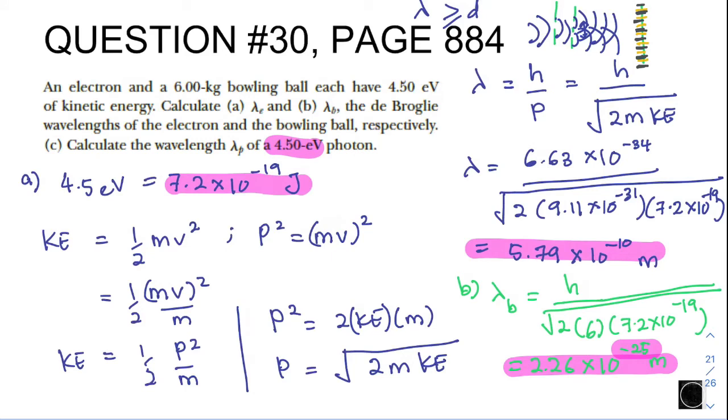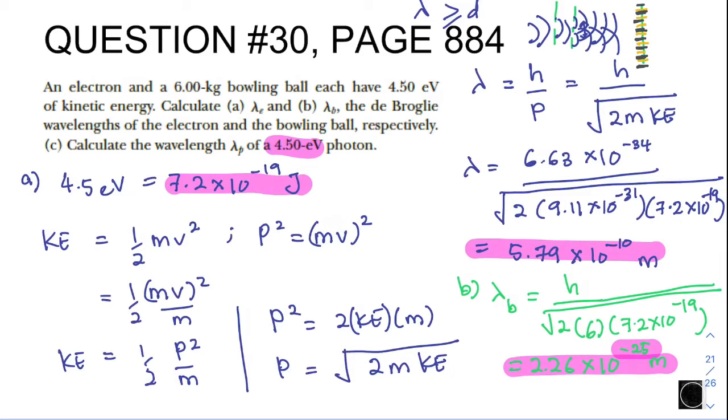If a bowling ball cannot show or display wave behavior, theoretically it can still have a wavelength, but as of now it cannot show interference pattern behavior, because we do not have material smaller than this. This is the answer for part B.